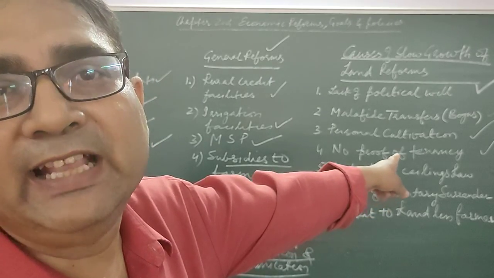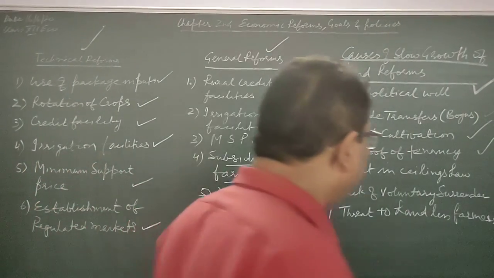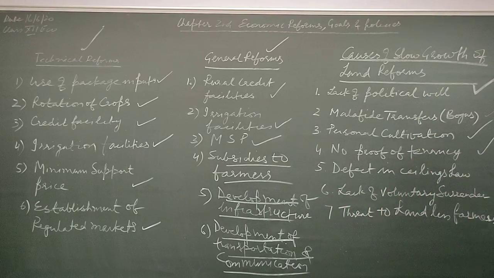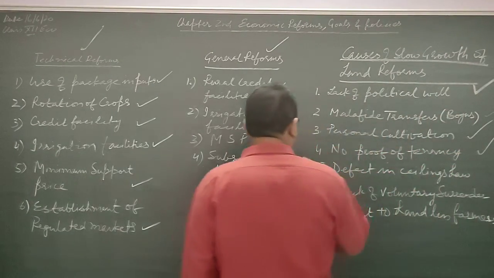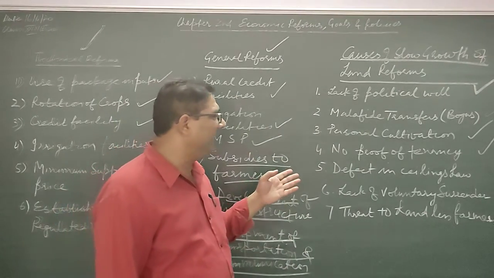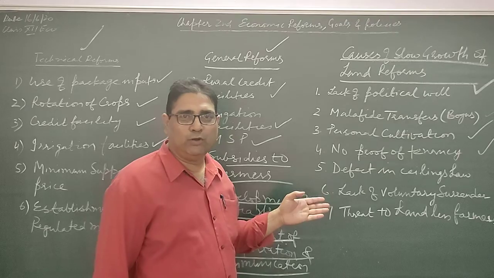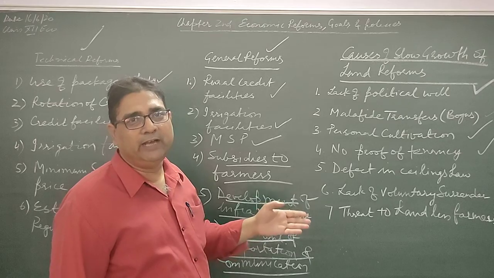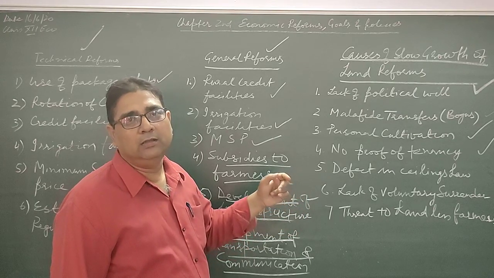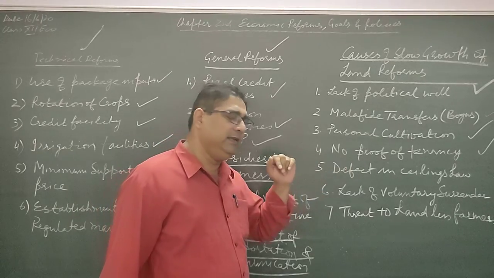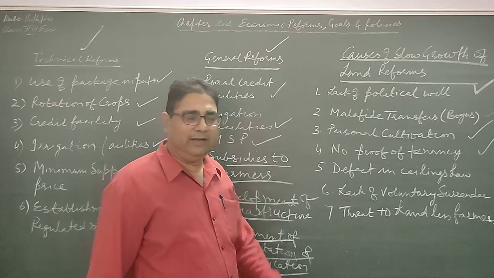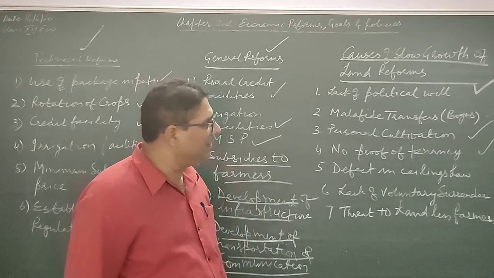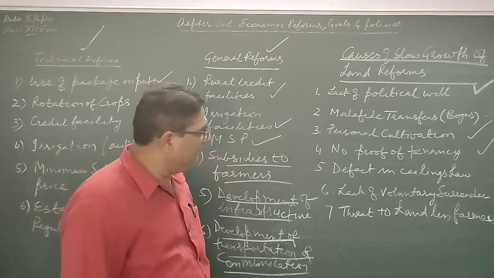hands of landless farmers. These farmers have taken land on contract from the landlords, big farmers, and started cultivating. But these farmers and landlords are very clever. They have not given any written document so that it can prove their tenancy, that they are tenant or rent paying farmers. So this is another cause of slow growth of land reforms.